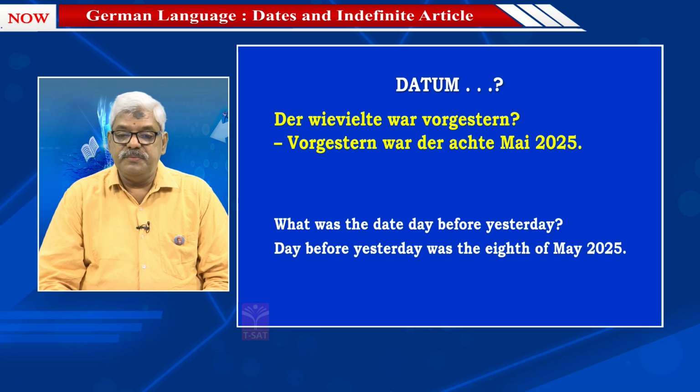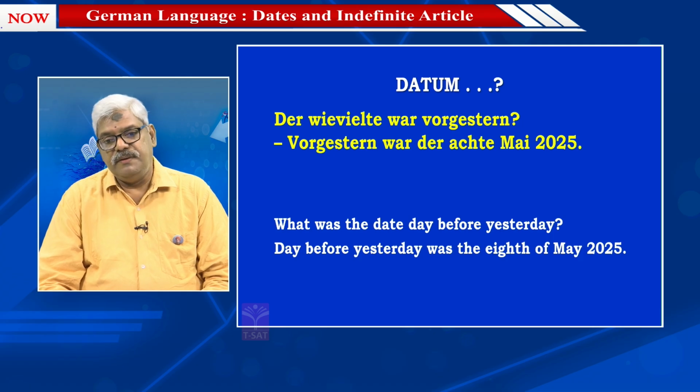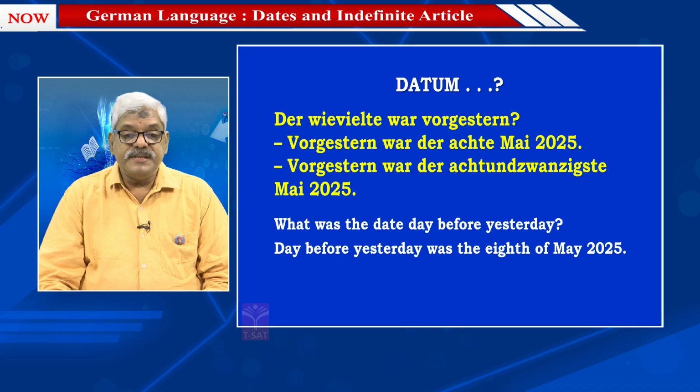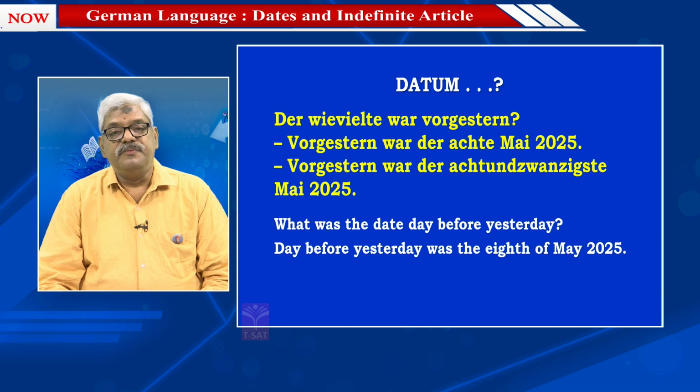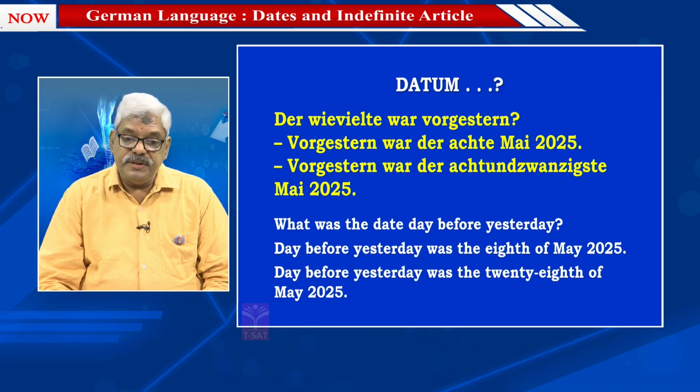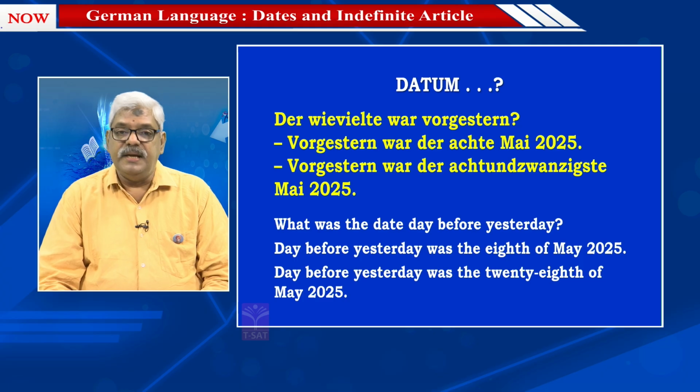Day before yesterday was 8th of May 2025. One more sentence. Vorgestern war der 28. Mai 2025. Day before yesterday was 28th of May 2025.